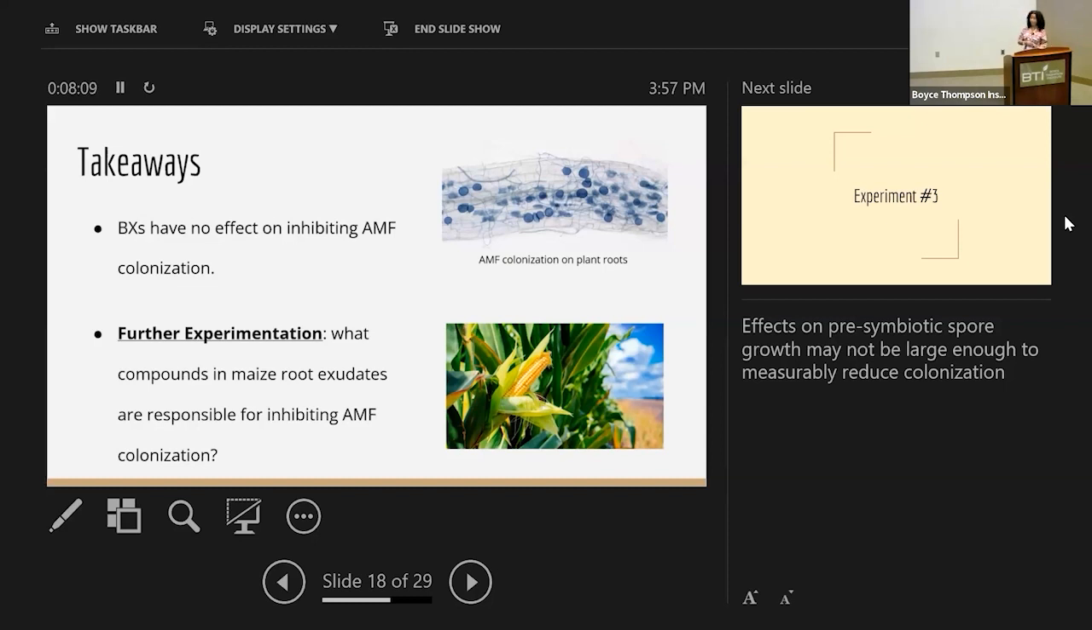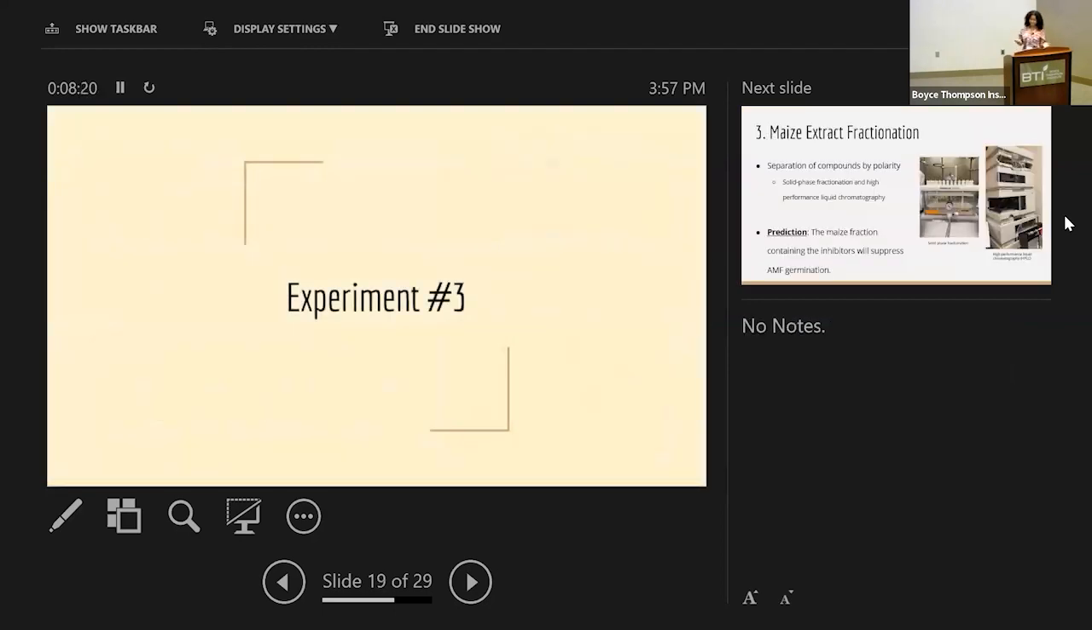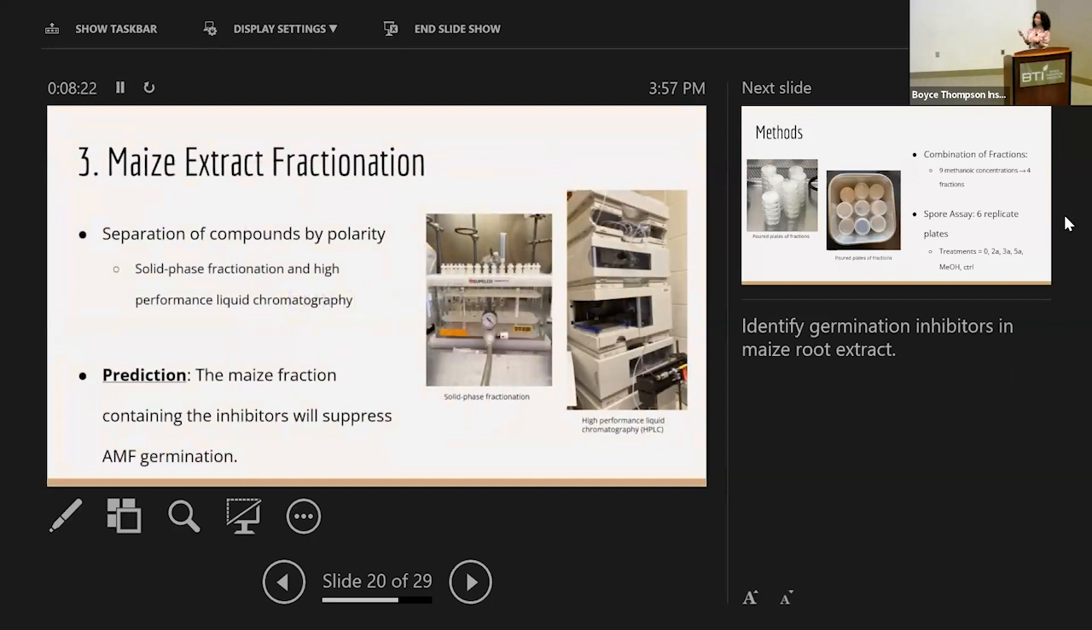And so now going on to the third experiment, we'd like to see what compounds in the maize root exudates are responsible for inhibiting AMF colonization. So this is our experiment 3. And here we did the maize extract fractionation. So essentially we had our maize extract, which we were able to separate the compounds within it by their polarity. And we did solid phase fractionation experiments as well as high performance liquid chromatography. And through this, we created multiple fractions, and we wanted to see if there was a fraction that contains the inhibitor, that fraction would have suppressed AMF germination.